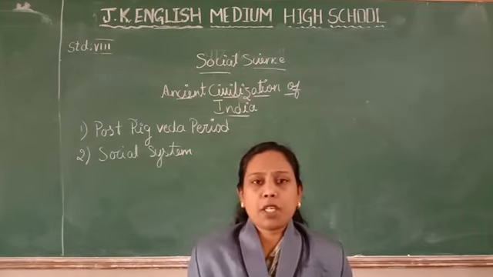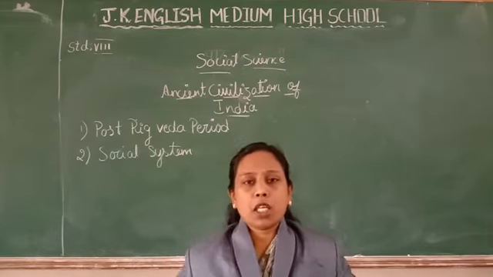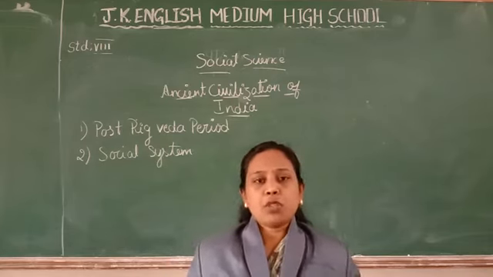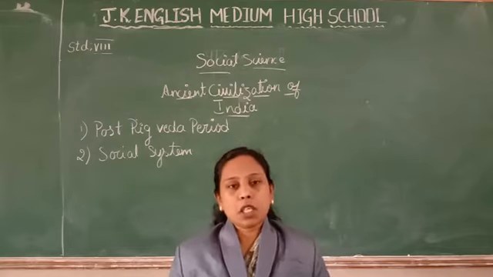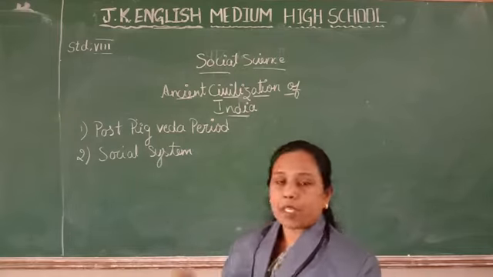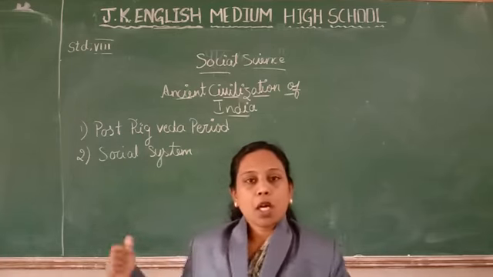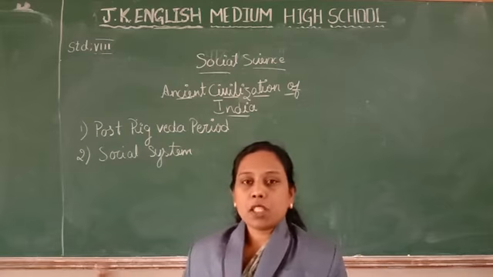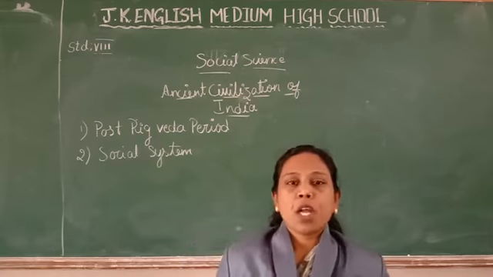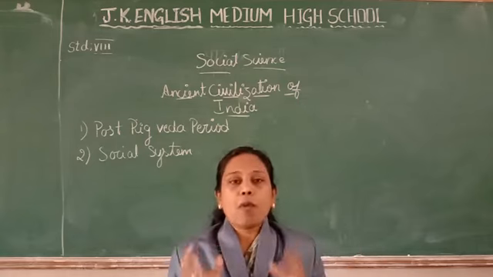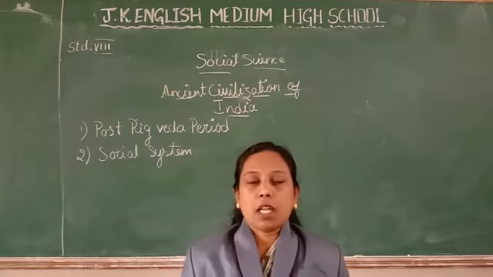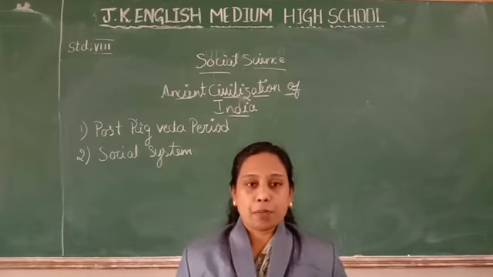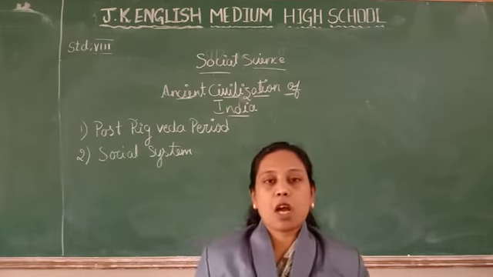So in the last class we have seen about the Rig Veda period: the social, economic, political and religious systems and the life of the people. Today I am going to start with the post Rig Veda period, and the social system and life of the people in this period. How they used to live, and the main thing, wealth, means what, cattle and land. And the Varna system was there from the Rig Veda period, that is Brahmana, Kshatriya, Vaishyas and the Shudras.